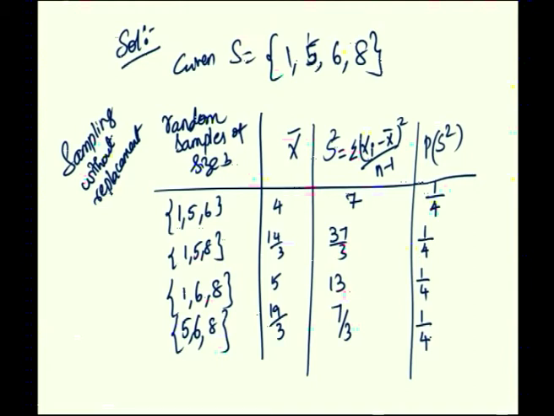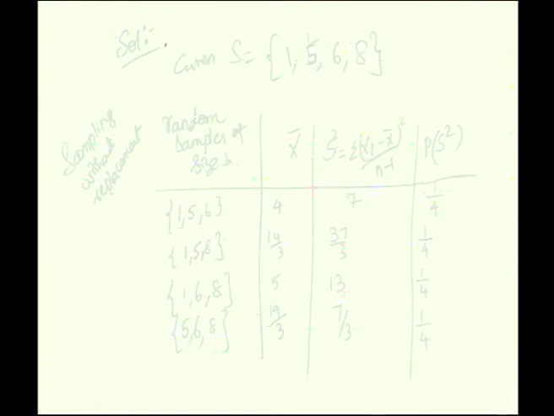Next, you are asked to find the mean of S square and the variance of S square. For the mean of S square, the S square values are 7, 37 by 3, 13, 7 by 3.